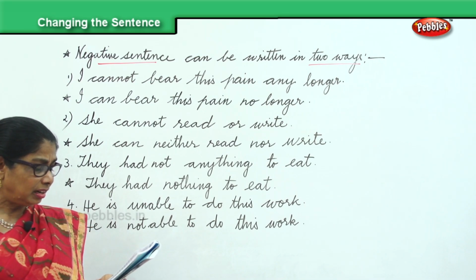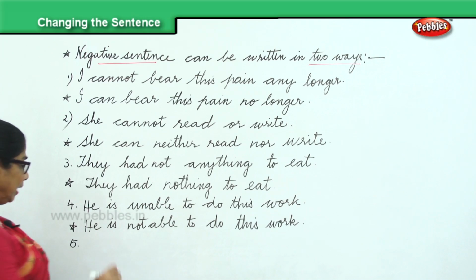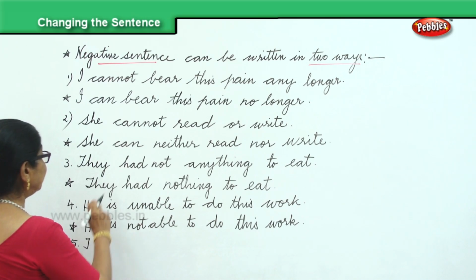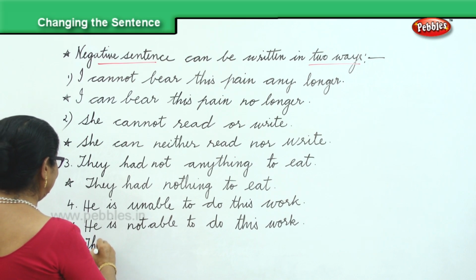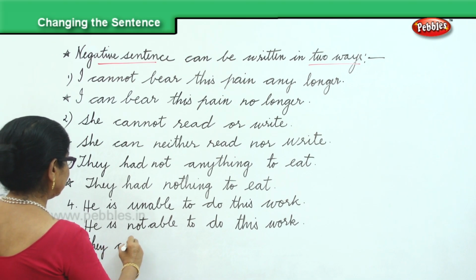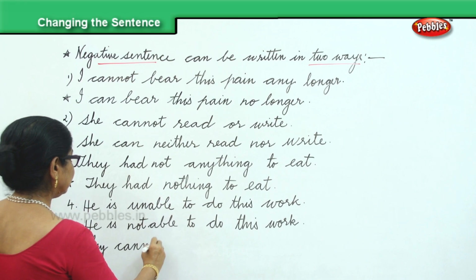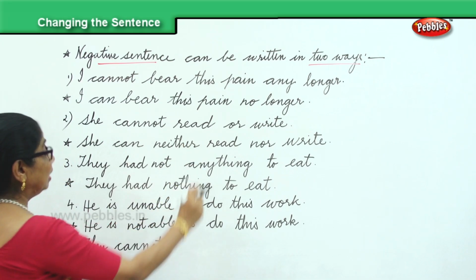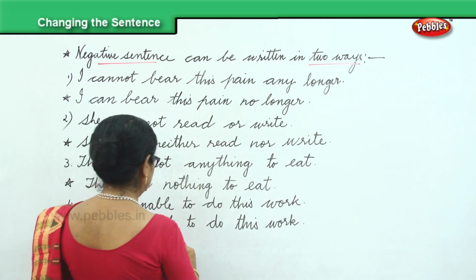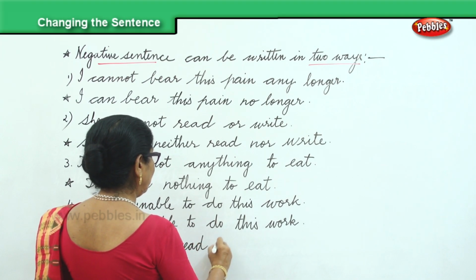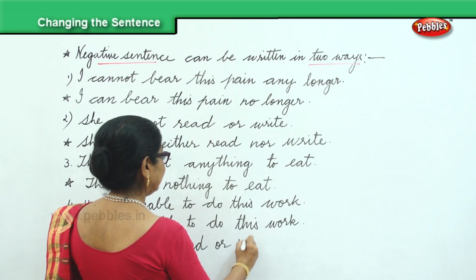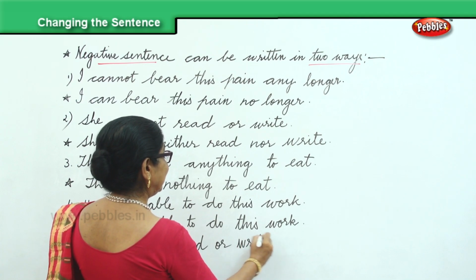They cannot read or write. Here I put she, here I am writing they. They cannot read or write. Now tell me, this is very easy.